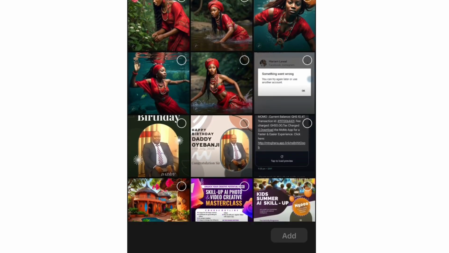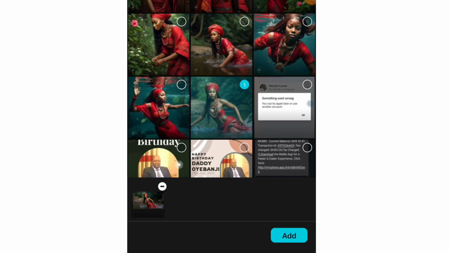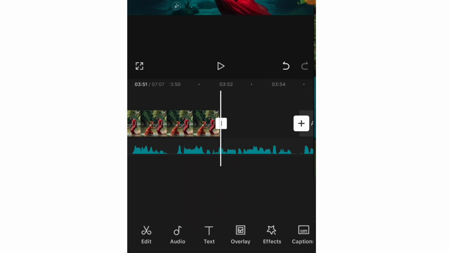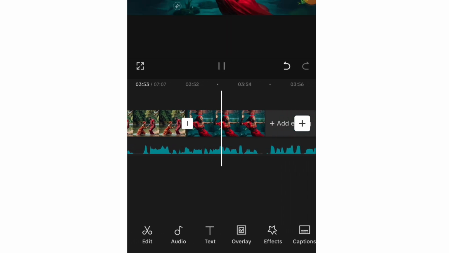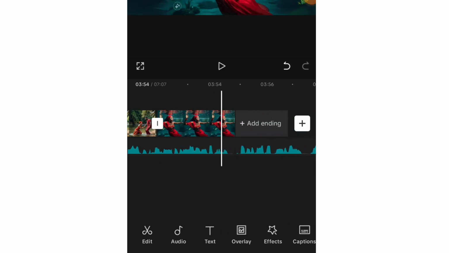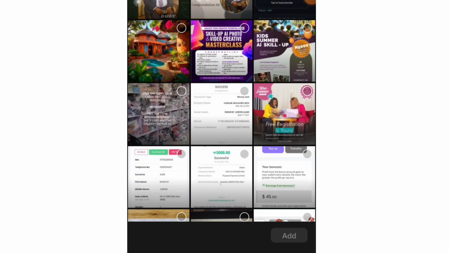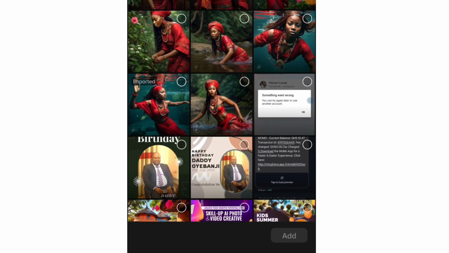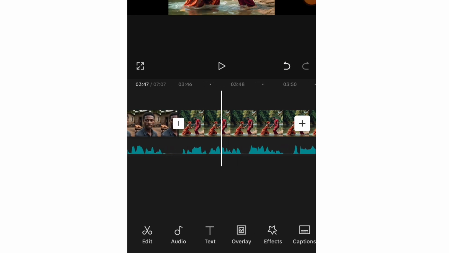So I want to add an image of where Amina was swimming here, where she was pushed into the river, or this one. So I'll click on add and I'll play it. Amina was an excellent swimmer and easily made her way back to the shore. So if it easily made her way back to the shore, this one is even perfect. So I'll just click on add and scroll, and add this place where she made it back to the shore. So let's play it.